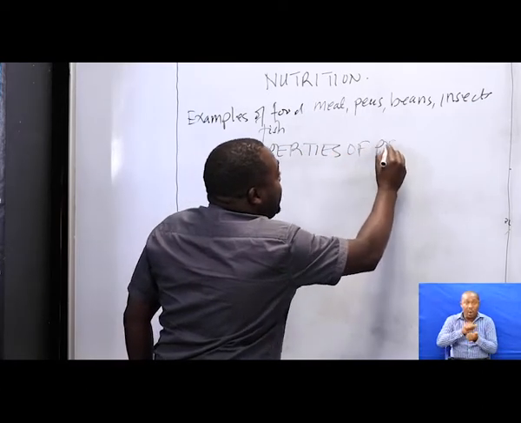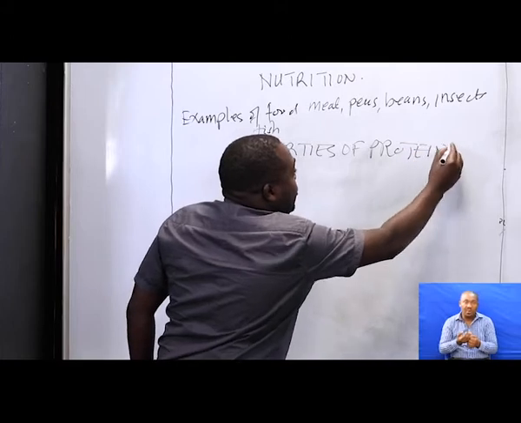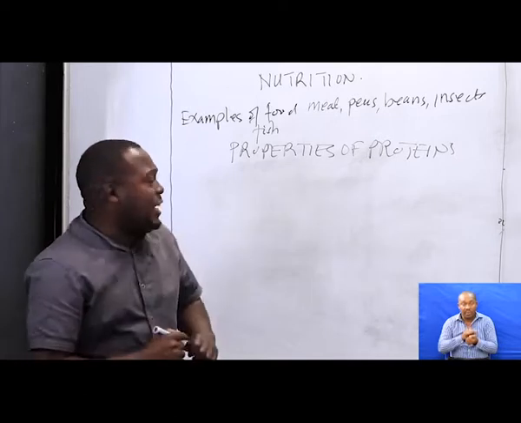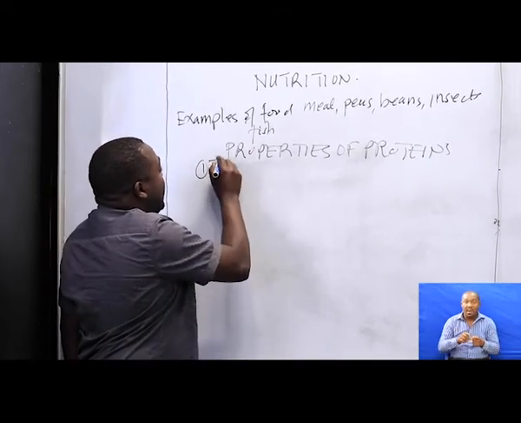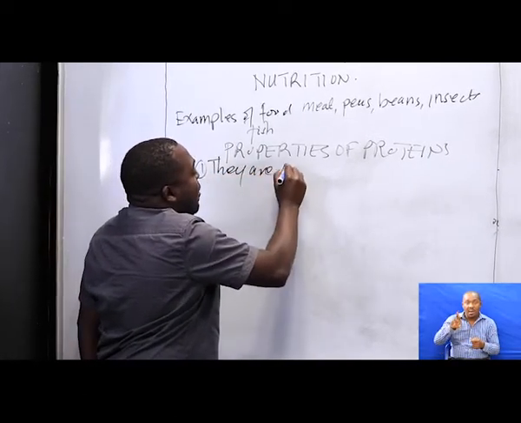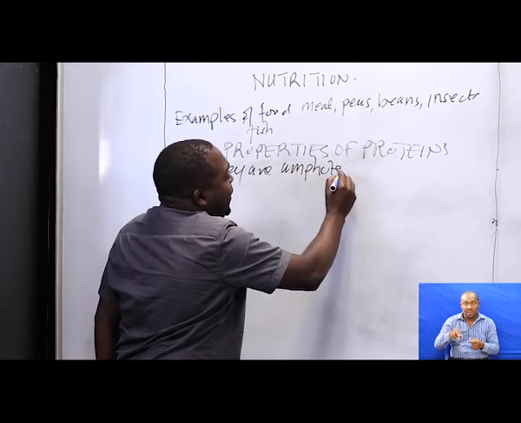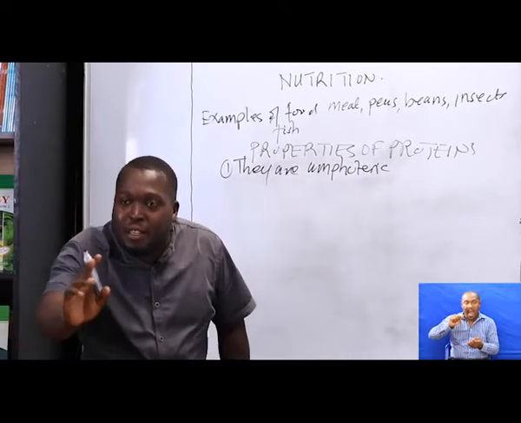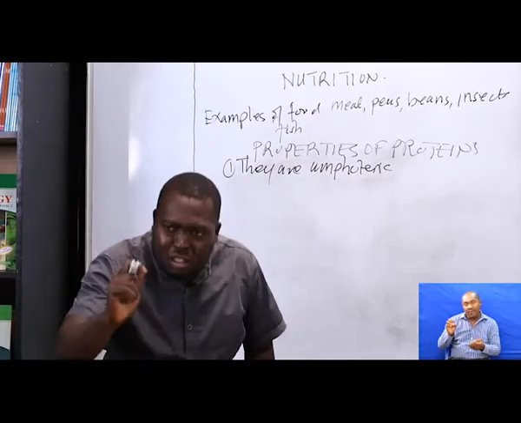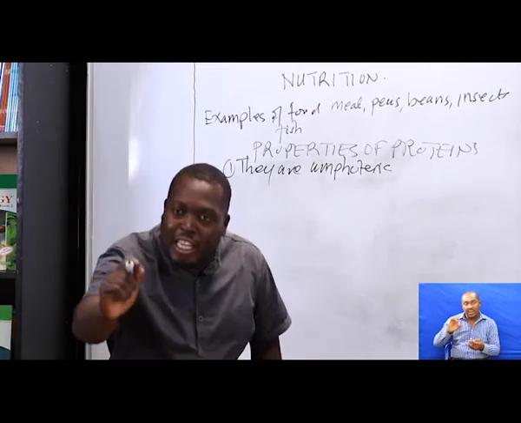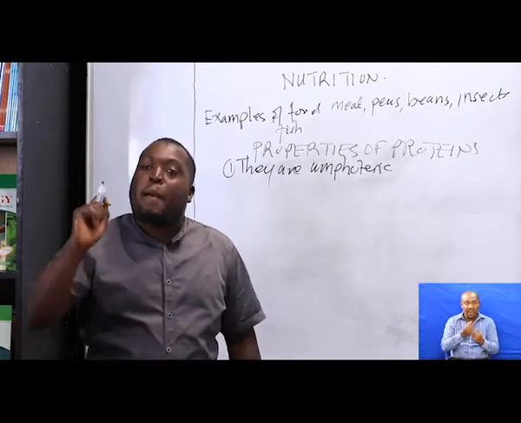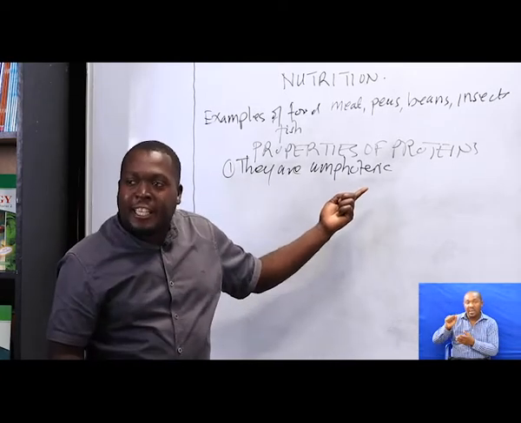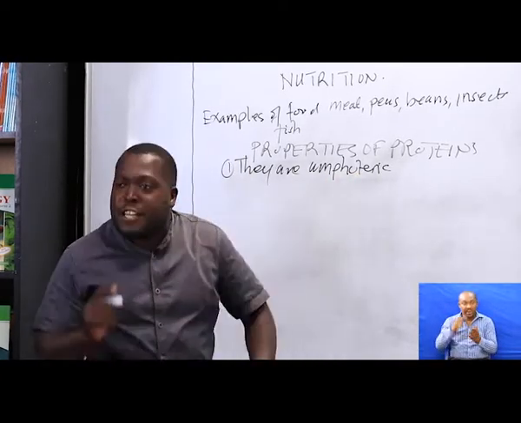Now from there, let us see the properties of proteins. What are the properties of protein? The first property is that proteins are amphoteric. What does it mean by the term amphoteric? This means that protein has both properties: it has acidic property as well as basic property. That's why they are known as what? Amphoteric substances.